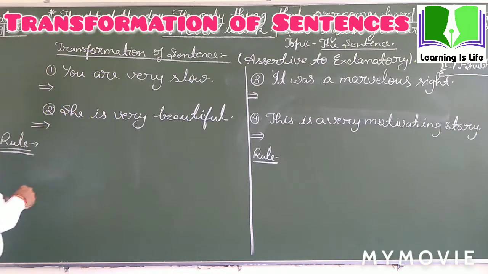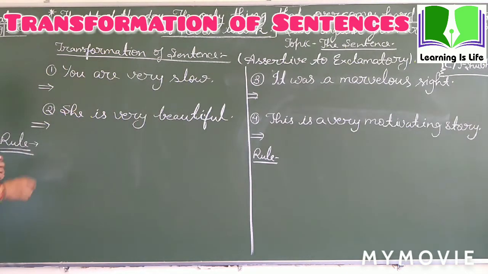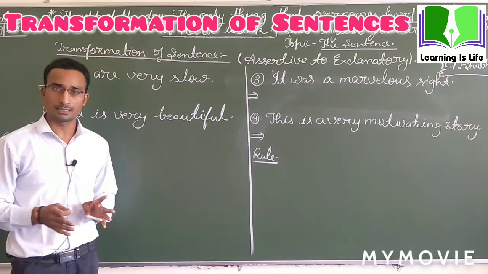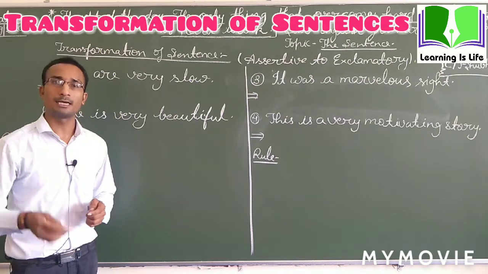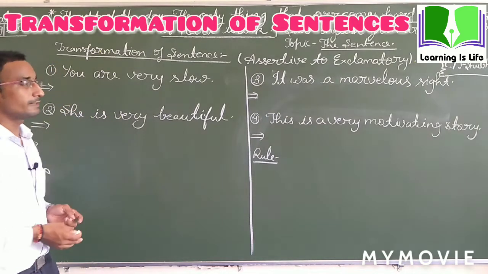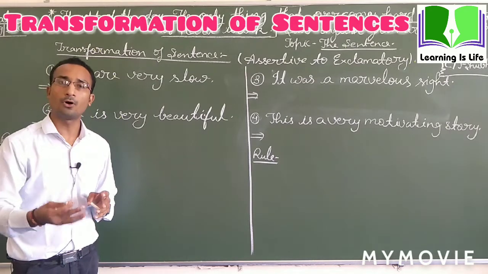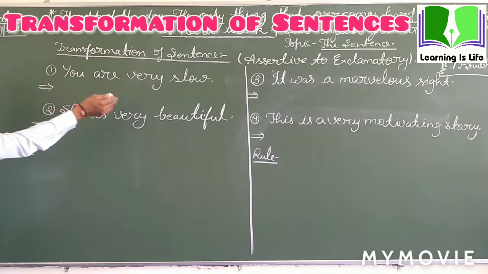How do we write? We write, you are very slow. First I will just make exclamatory sentences before you. Then I will make you understand the differences between the structure and how to form that structure. You are very slow.